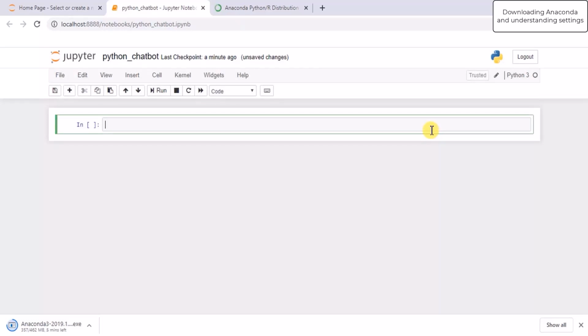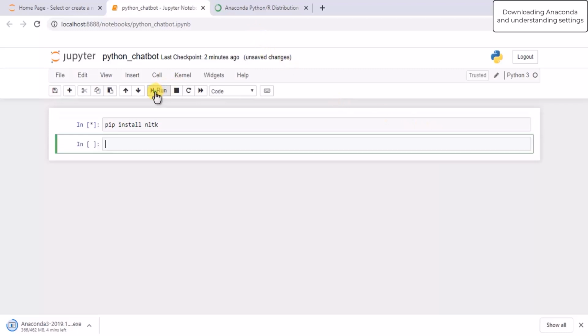Now, as I already told you, we are going to need the NLTK package. You can either download it using Anaconda Navigator, or another way of downloading the NLTK package is pip install nltk. You can write this command in the Jupyter and just run this. It will take a few seconds.